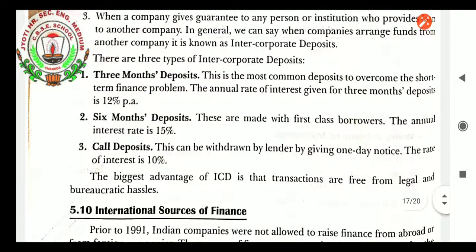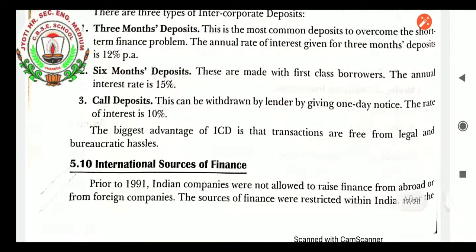Call deposit can be withdrawn by the lender by giving 1 day notice. Banks generally do call deposits. If a bank is not able to manage its cash reserve ratio, then it can take the help of another bank for management of this reserve ratio. For that, it can make a call to another bank for 1 day, arrange the finance, and the next day return it back. The rate of interest is generally 10%.